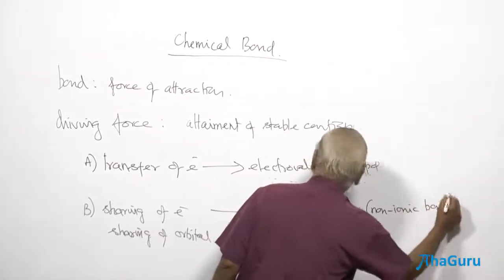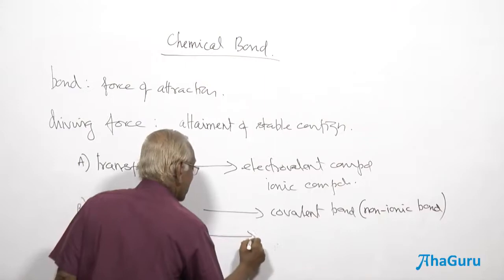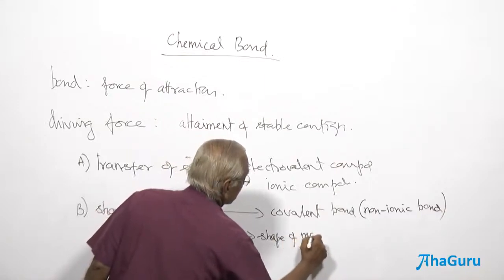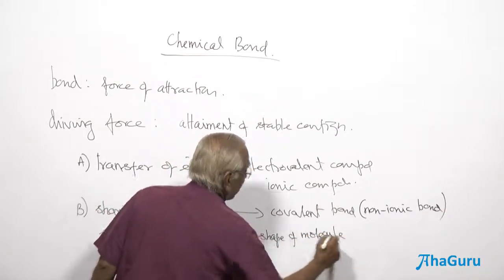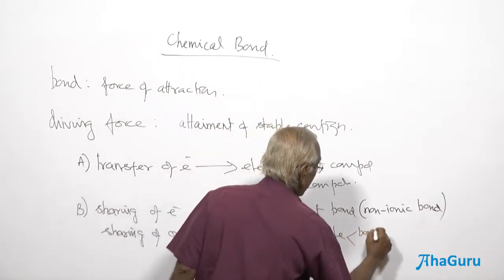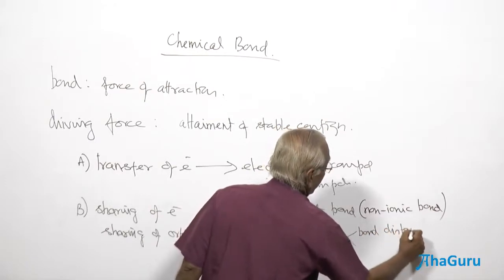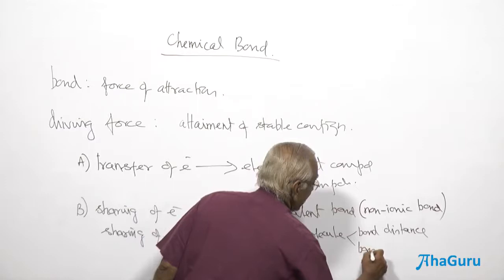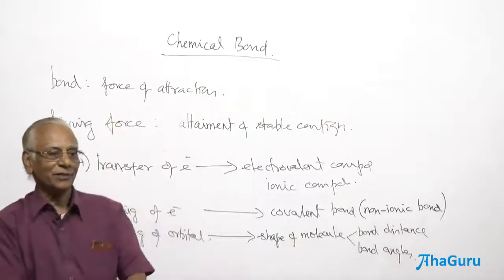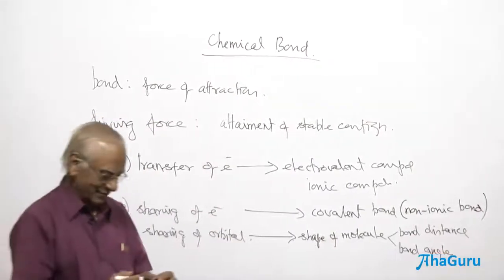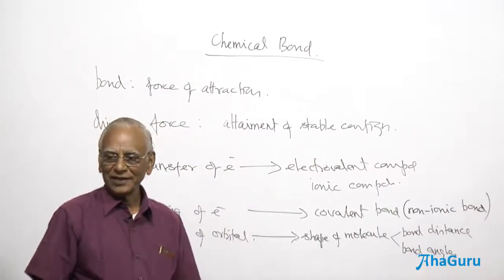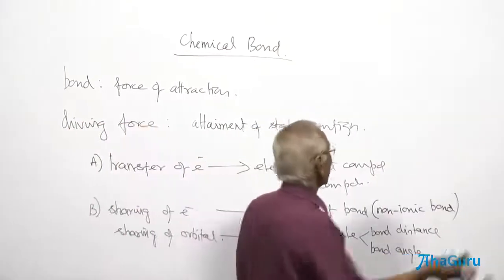Now, this sharing of orbitals also explains the bond nature. It also tells you about the shape of the molecules. If you know the shape of the molecules, you are able to say something about the bond distance. Not only bond distance, you are able to say something about the bond angles. And these are the areas wherein questions are likely to come. I have given you a complete blueprint of places wherein you are likely to get questions. If you know the answers, you are able to explain.